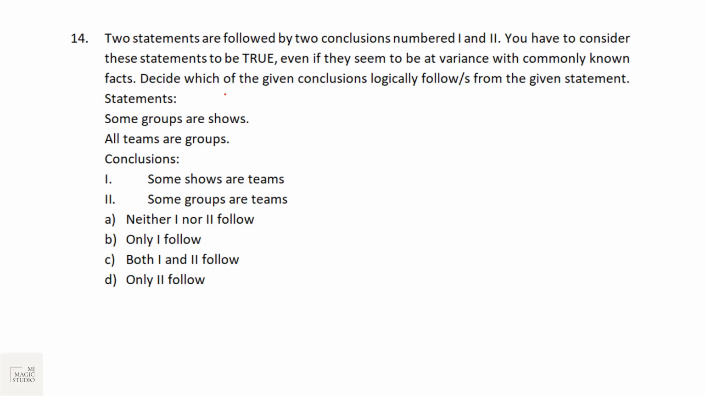2 statements are followed by 2 conclusions numbered 1 and 2. You have to consider these statements to be true even if they seem to be at variance with commonly known facts. Decide which of the given conclusions logically follow or follows from the given statement. Now, what are the statements? We will try to convert the statement with help of Venn diagrams. Some groups are shows. We can see that this common area means some groups are shows.